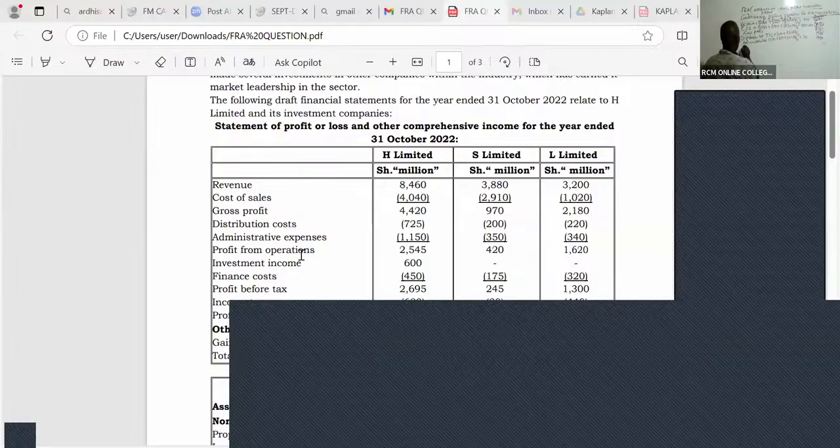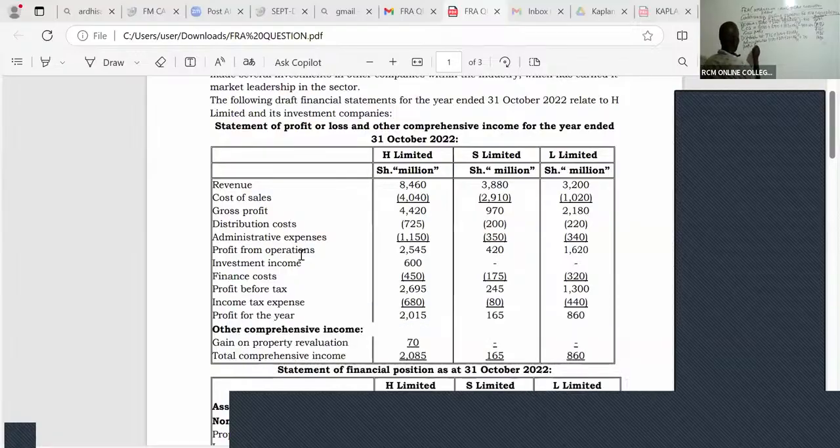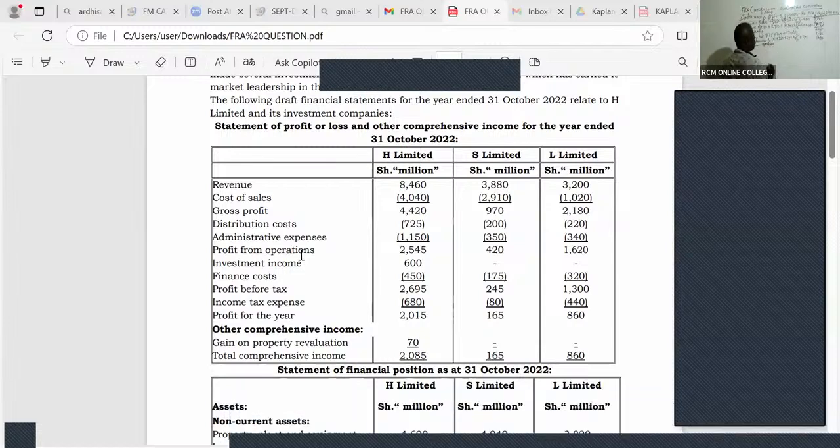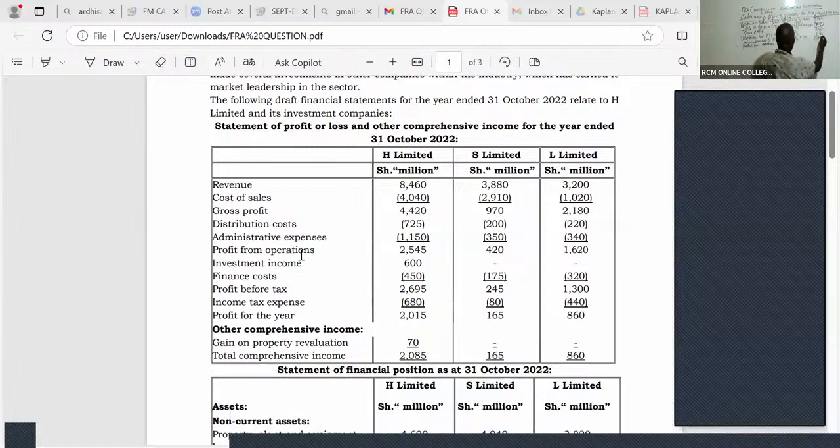Ladies and gentlemen, after that, I can see they need me to give them profit from operations. So profit from operations, what do I have? I will take 6460 minus 1035 minus 1690, which will end up giving me 3735. That's profit from operations.